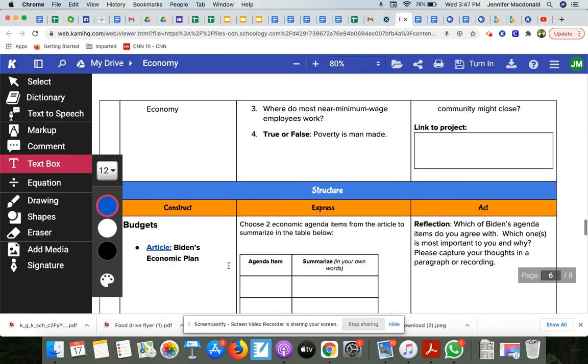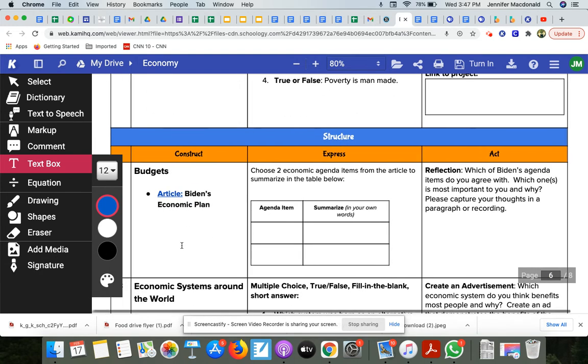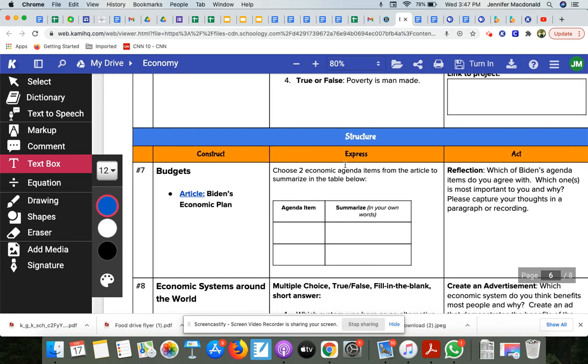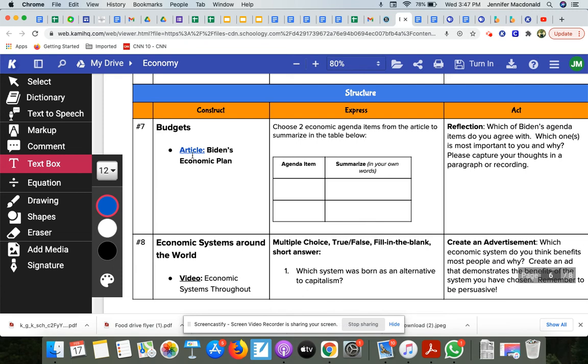All right, moving on to the structure of this document, the tasks that relate to the structure of our government. The first one is on budget. And this article talks about Biden's economic plans. You're gonna click on that. You're gonna choose 2 economic agenda items from the article to summarize in this table below. Make sure that it is in your own words.